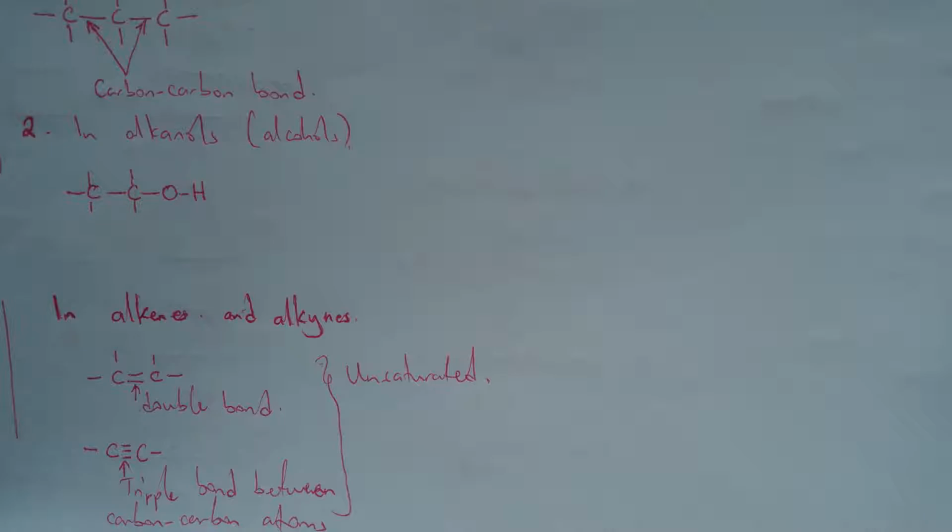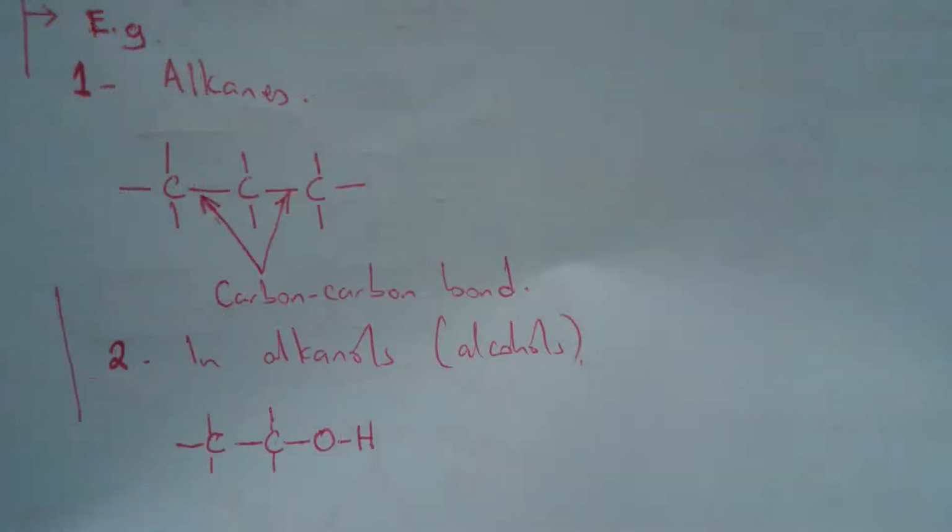I'm going to talk about that. Then the alkynes are almost the same; they have three bonds between the carbon atoms. It can be one triple bond, or there can be two of them. Like we have the dienes, whereby in our compound we have two double bonds, or we have two triple bonds. So what you call saturated is that one whereby the carbon has all its bonds utilized. These bonds are composed of electrons, the bonding electrons that combine to make that bond.